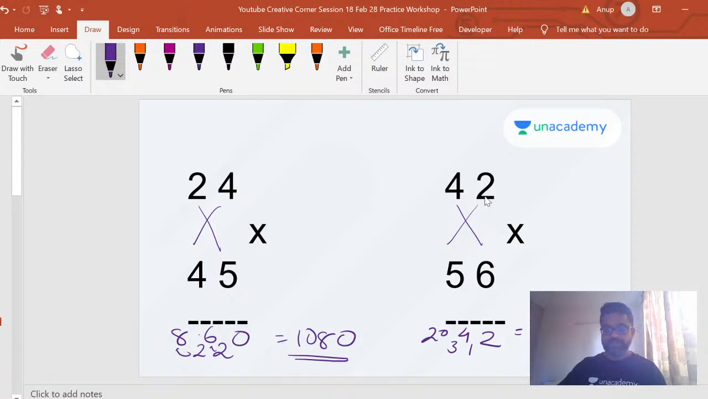42 into 56. So 6 into 2 is a 12, right? 6 into 4 is a 24 plus 10, which is a 34, and 5 into 4, which is a 20. So 3 gets added here, becomes a 23. 1 gets added here to 4, which becomes a 5. So that's how your answer is 2352.